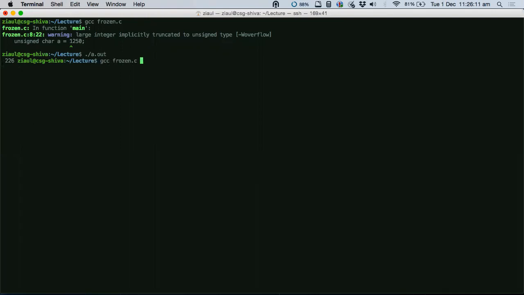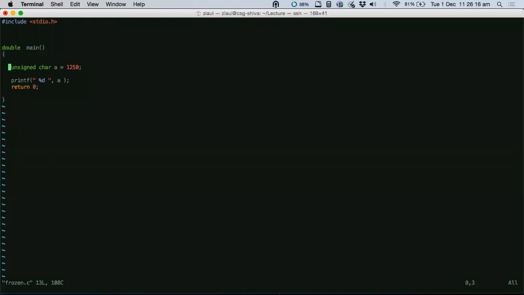Okay. Sir, can we not store a negative value in this unsigned character? Yes, that is what signed is, and I don't want to go into this discussion now. Sir, 226 is not garbage. It's the remainder of 1250 divided by 256. That's what I told you.